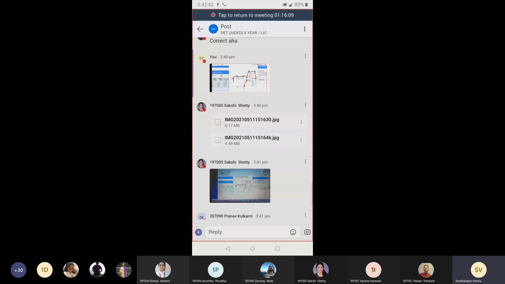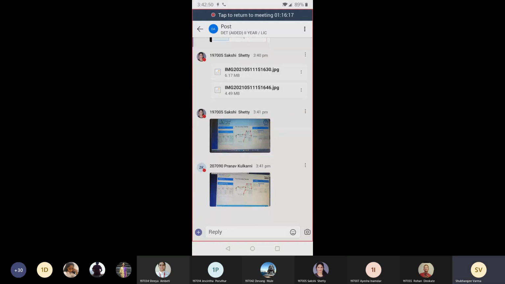Yes, Sakshi. Yes, Pranav. Very good. Very good, students. Sakshi has also done this. She is performing from laptop, and here Pranav has also done the non-inverting amplifier. Very good. I need output from other students also. Very good, Sakshi and Pranav. Very nice. So Sakshi and Pranav, start performing integrator and differentiator from IIT Kharagpur.